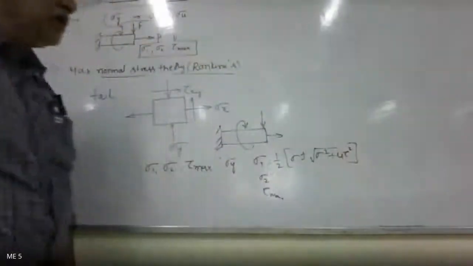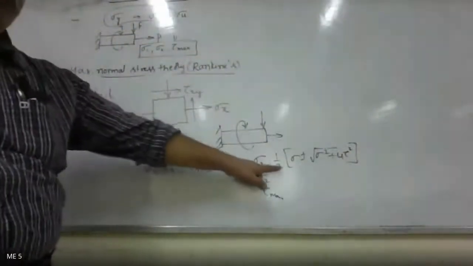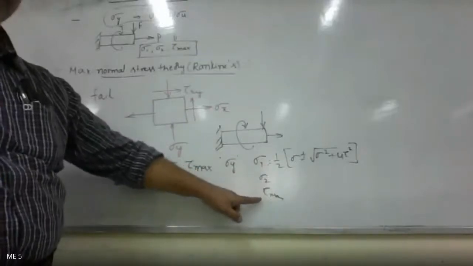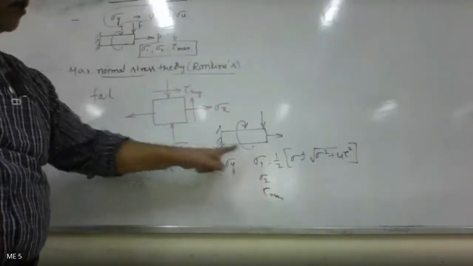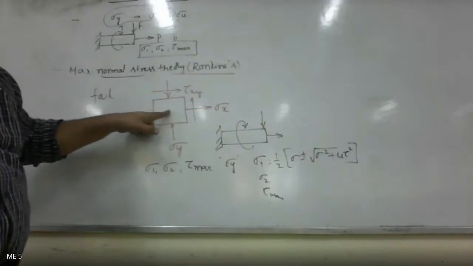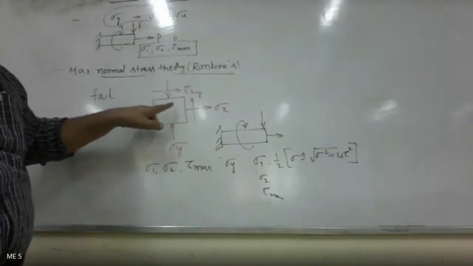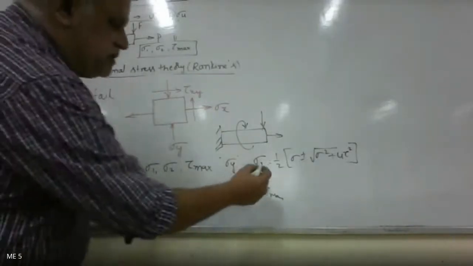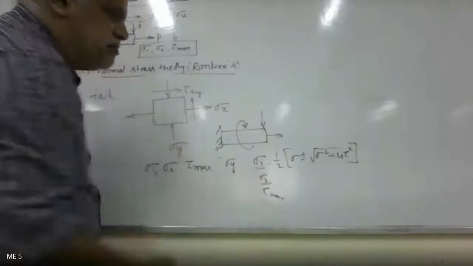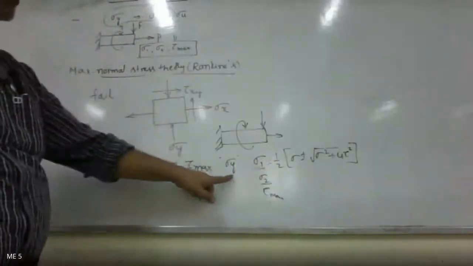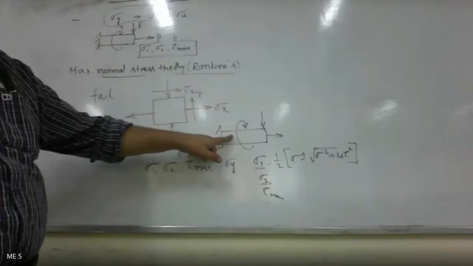This is the equation that we use to find sigma 1, sigma 2 and tau max.